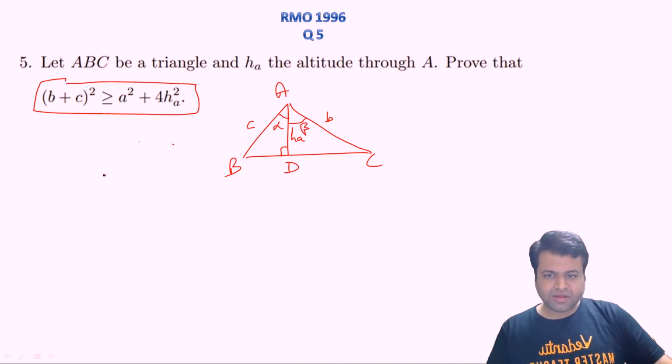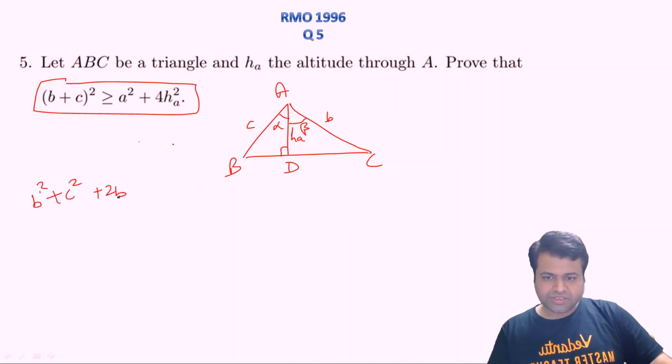So we can say that B plus C whole square is nothing but B square plus C square plus 2BC, just expand the whole square.